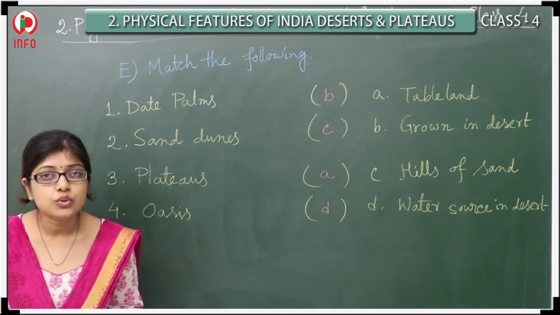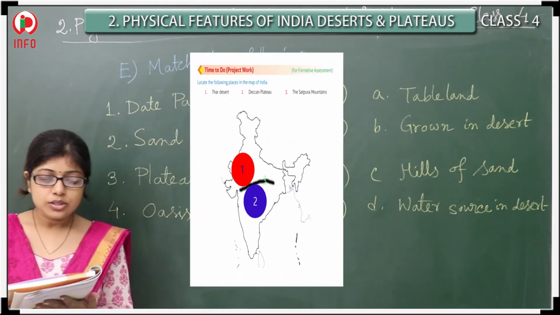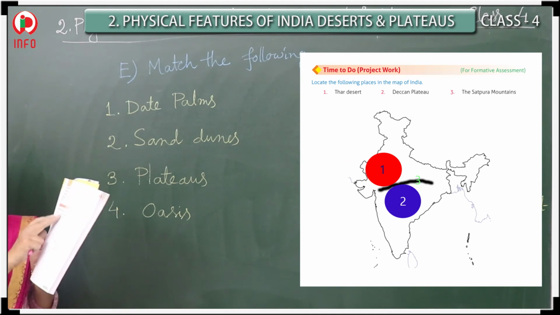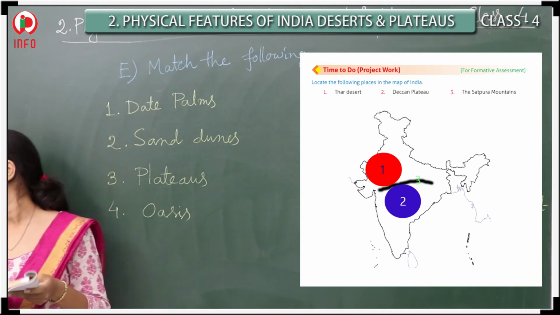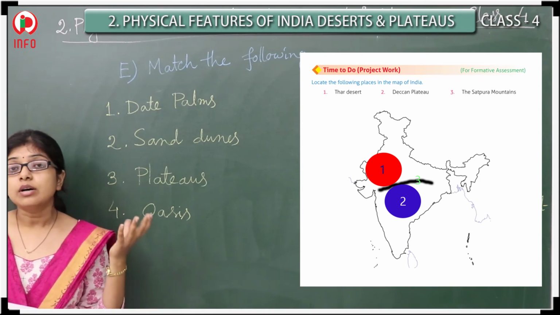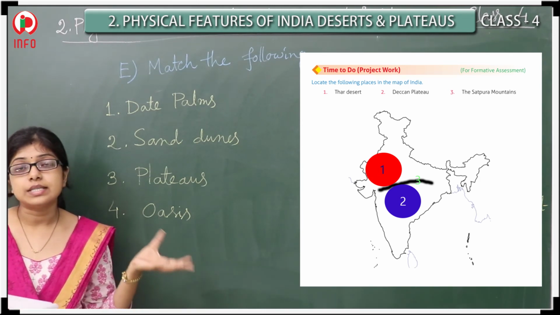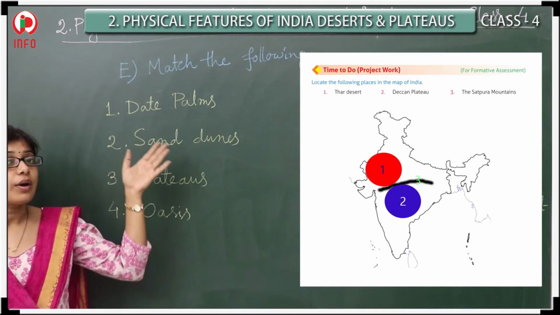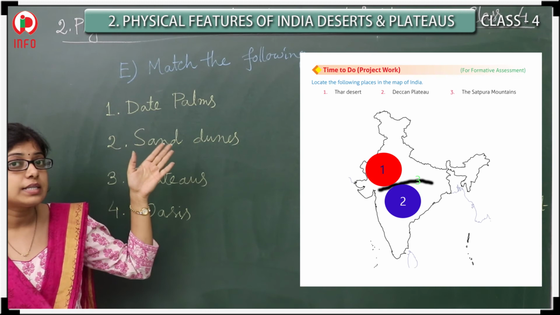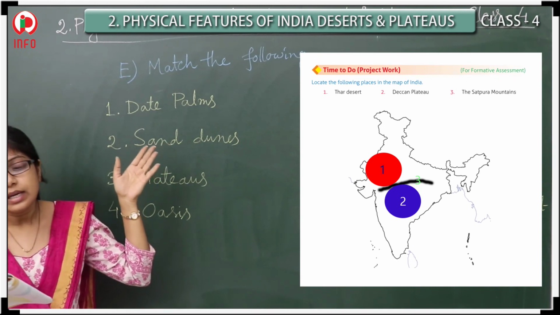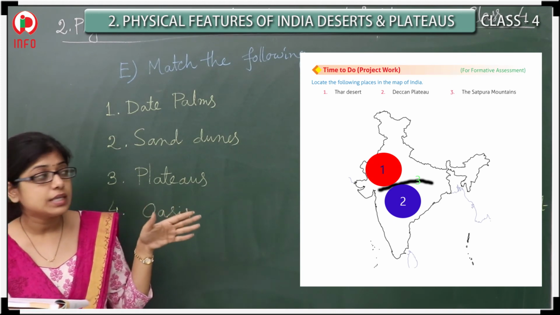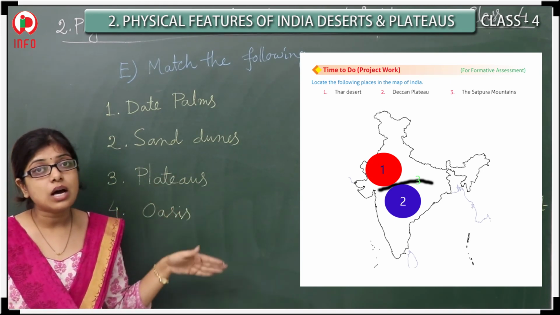Now it's time to do a project. So here all of you are able to see that you have to locate the following places in the map of India. So here different parts, the desert, the third desert. So all of you know where the third desert is located. And the next thing, the Deccan Plateau. Where is it? Just down.